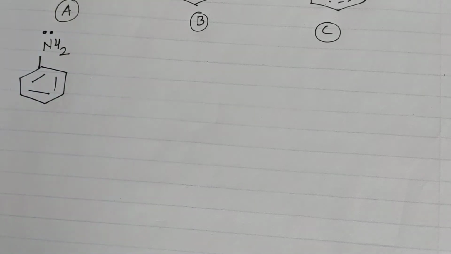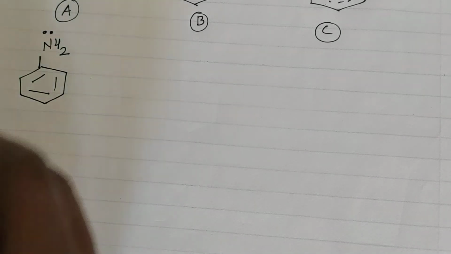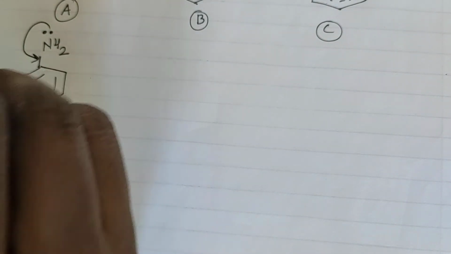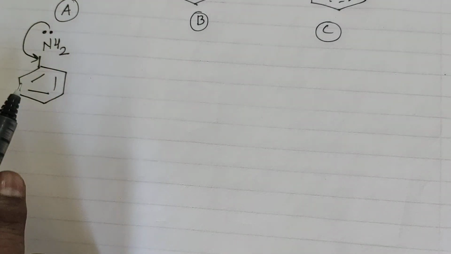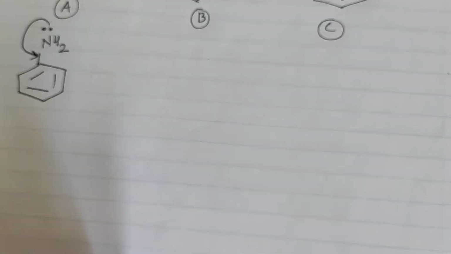If it is electron donating, then the electron will move towards the benzene. So what will happen? This electron will come here, and here the double bond will form at this junction.